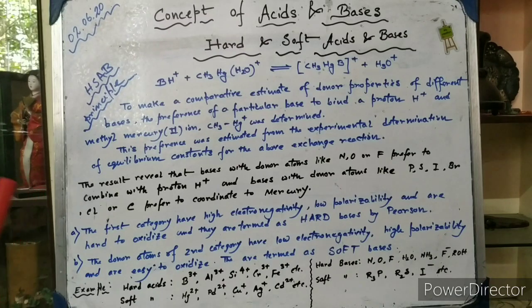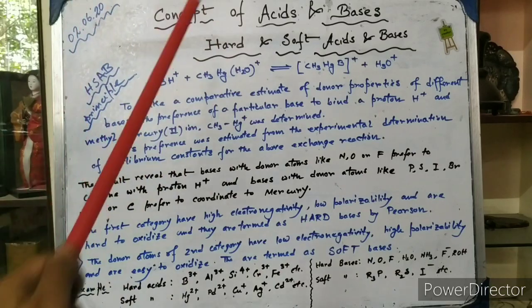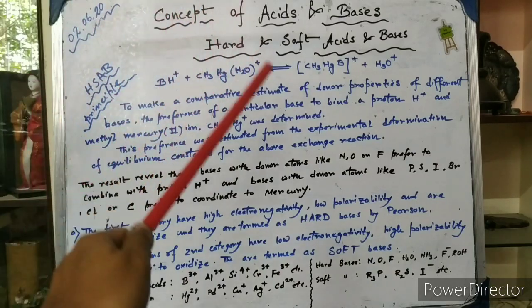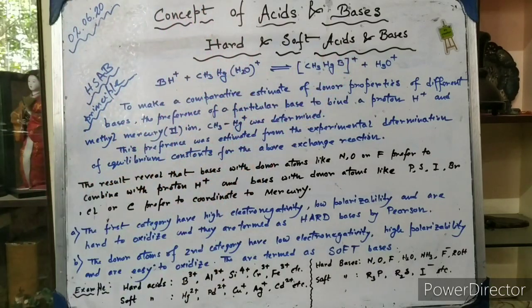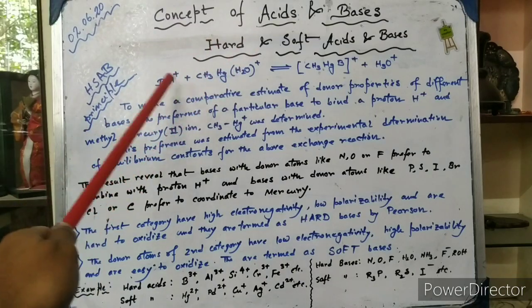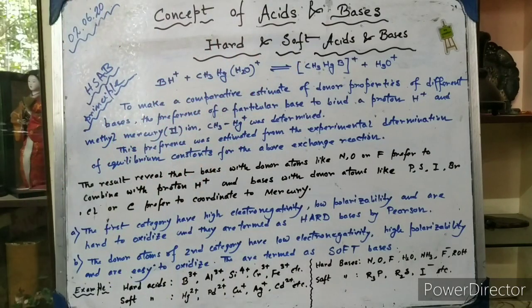Bases can coordinate with a proton. In this case, the oxygen of the water molecule coordinates to the proton, producing the hydronium ion, and the rest reacts with the boron to produce this particular cation.